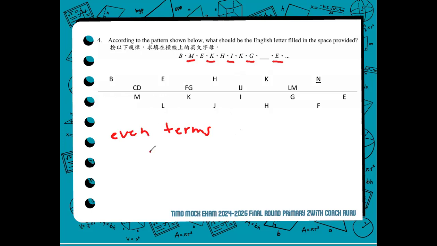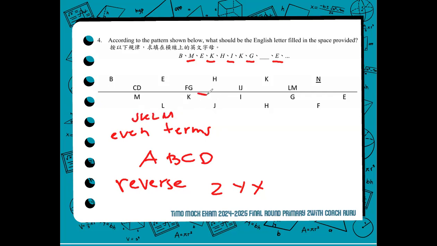When I say reverse, instead of A, B, C, D, in reverse they are at Z, Y, X. So from M, the reverse is L, K. So J, K, L, M is the correct order, but we are in reverse, so it's M, L, K, J.